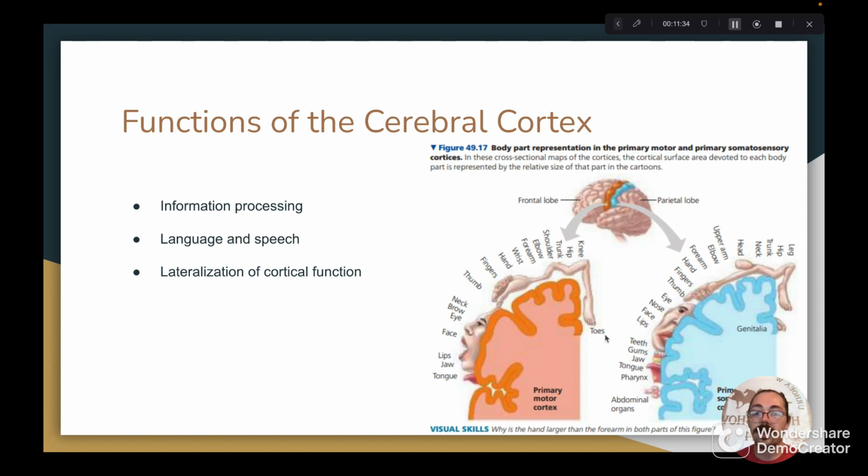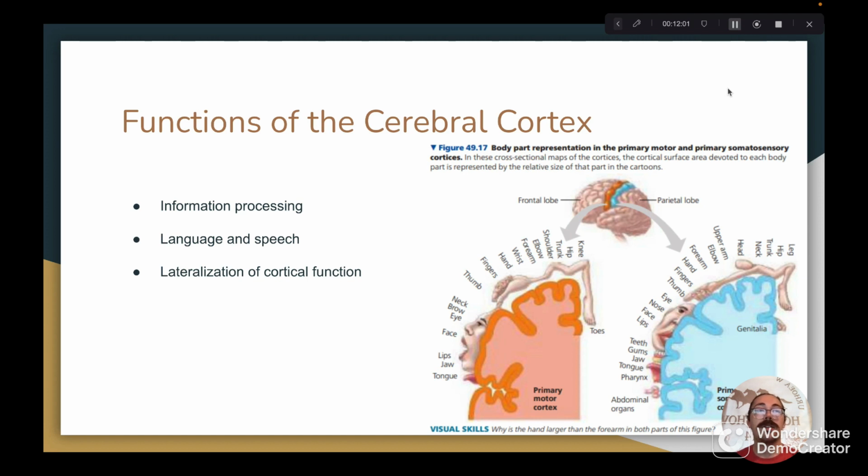This brings me to this diagram that depicts the primary motor cortex in orange and the primary somatosensory cortex in blue. I also chose this image just because it's kind of horrific to look at. I found it somewhat amusing. But you can see this shows which regions of the brain control which areas of the body. So we start with the tongue, jaw, lips, face, eye, brow, and so on. Just found that interesting. Moving on to language and speech.